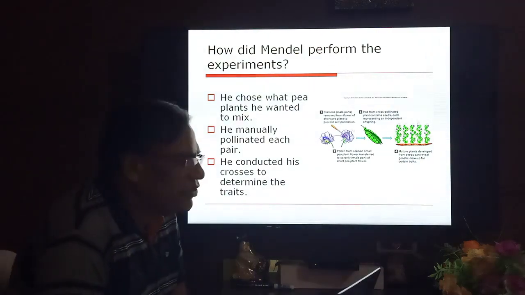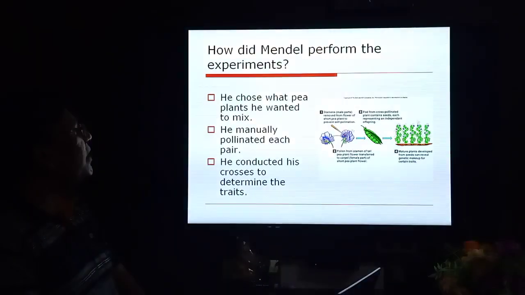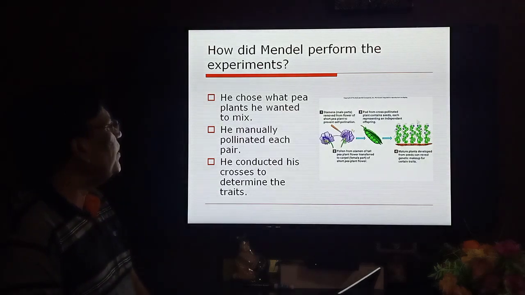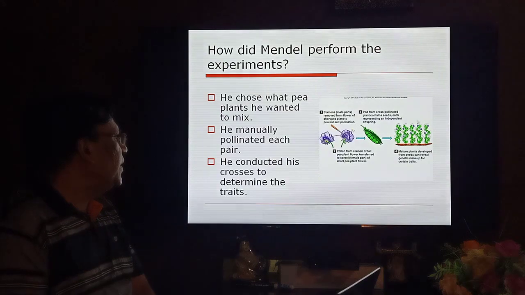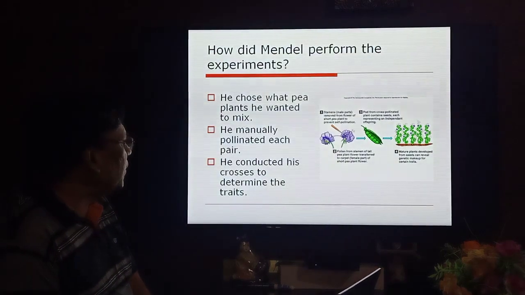How did Mendel perform the experiment? Mendel chose which pea plants he wanted to mix. He manually pollinated each pair. He conducted his crosses to determine the traits.